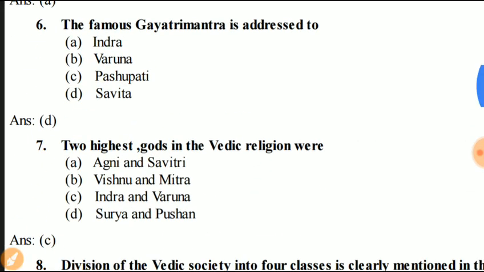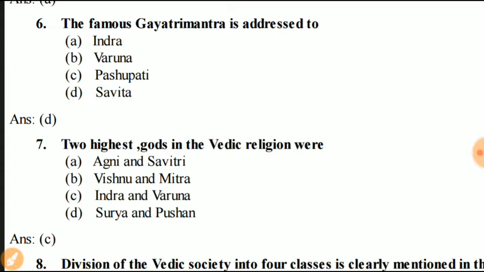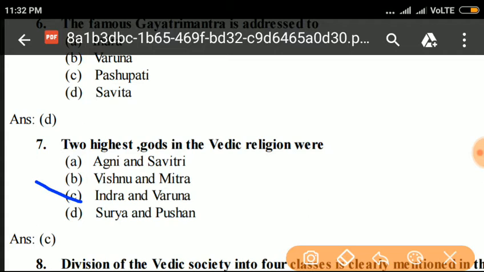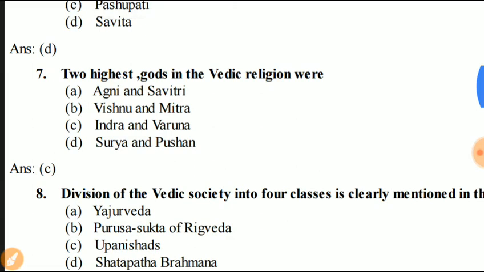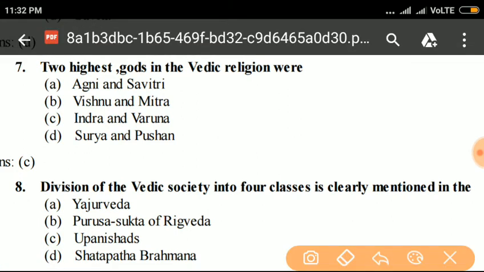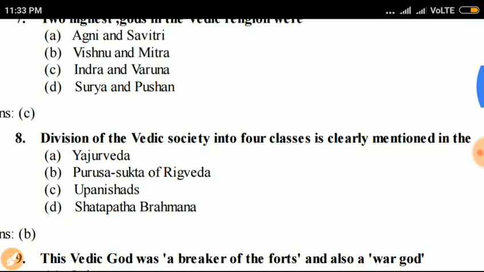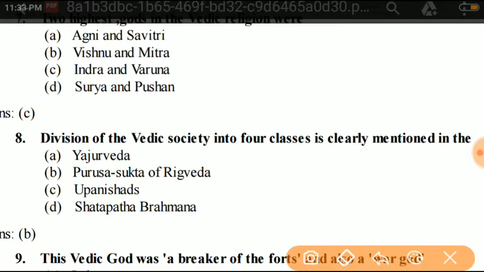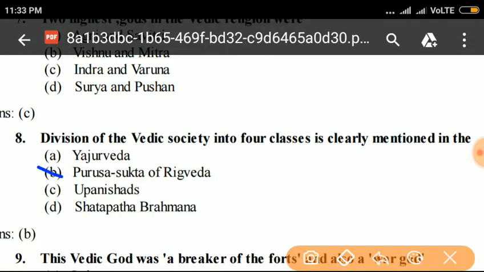Next, question number 7. The highest gods in the Vedic religion are Agni and Savitri, Vishnu and Mitra, Indra and Varuna, and Surya and Pushan. Here the highest gods are Indra and Varuna. Next, question number 8. Division of the Vedic society into four classes is clearly mentioned in the Yajurveda, Purusha Sukta, Rigveda, Upanishad, and Shatapatha Brahmana. In the Purusha Sukta of the Rigveda, the class divisions are mentioned.